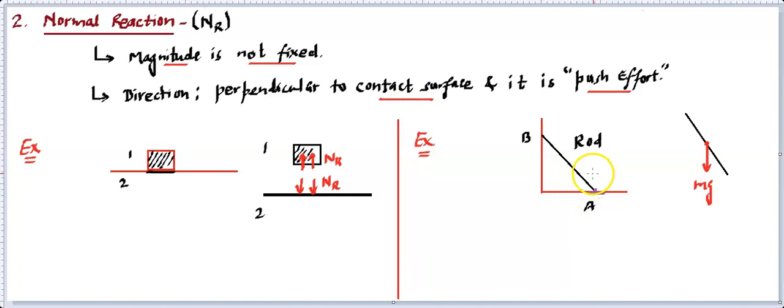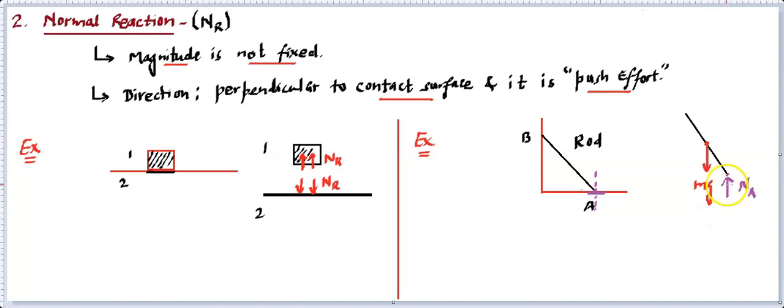So if it is a surface, the perpendicular direction is going to be this. That means normal reaction at point A will be acting in the vertical direction. Now in vertical there are two directions. One is the upward direction, another is the downward direction. Which one to be applied? Now since we are working on this rod and at this point we are trying to find the normal reaction, it has to be perpendicular to the contact surface and it has to be pushing in nature. That means it should push this point. That means it must be in the upward direction. So we will say this is the normal reaction at point A.